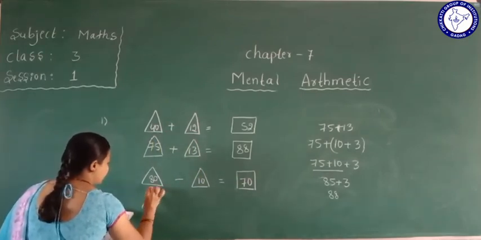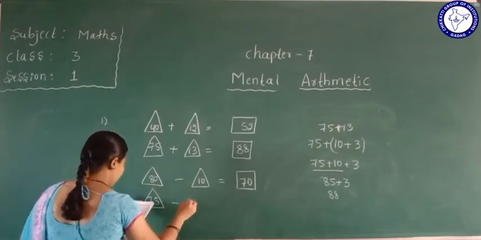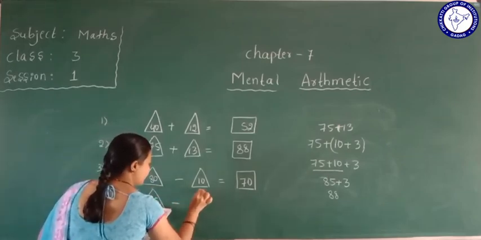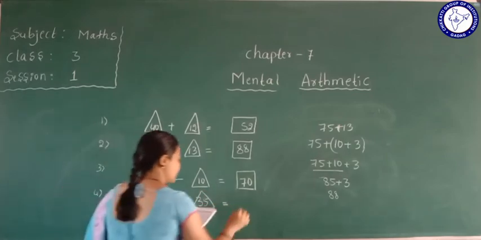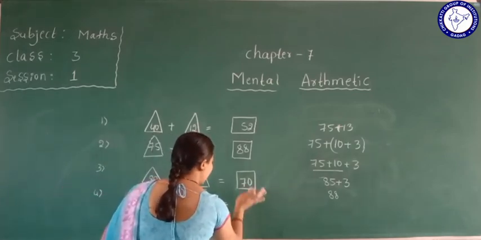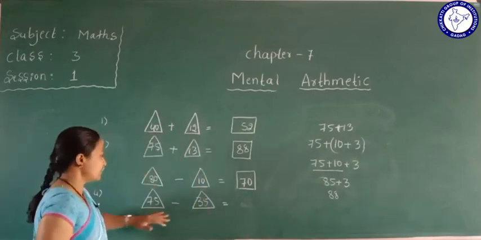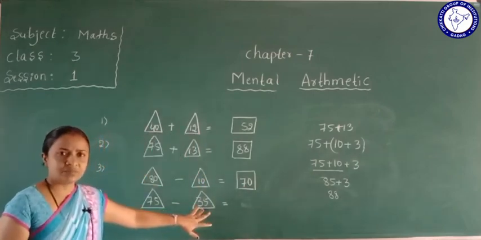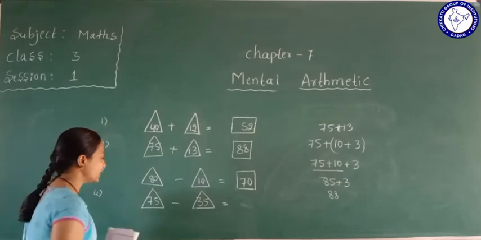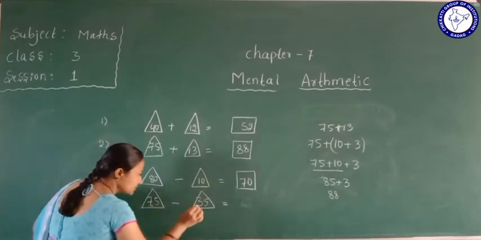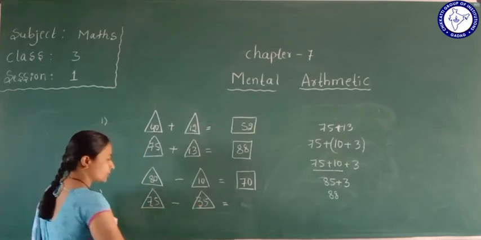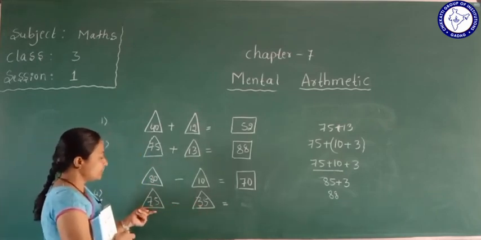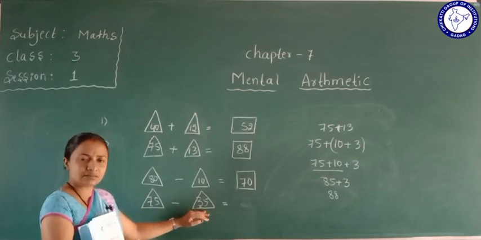Next one, 75 minus 35. How much answer will we get here? First, we take 7 and 3, it means 30. In 75 we subtract 30.